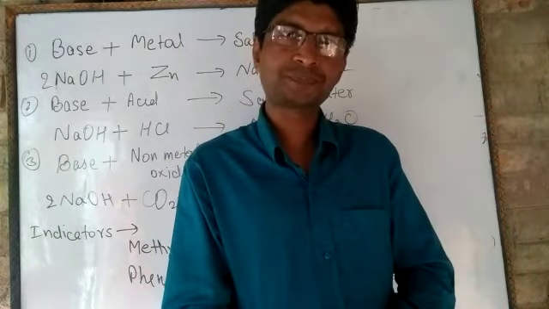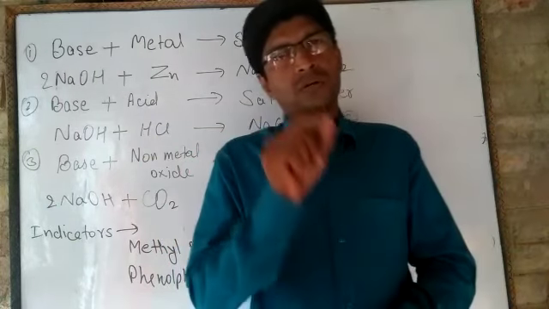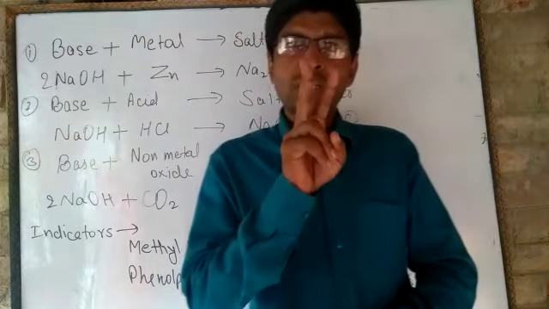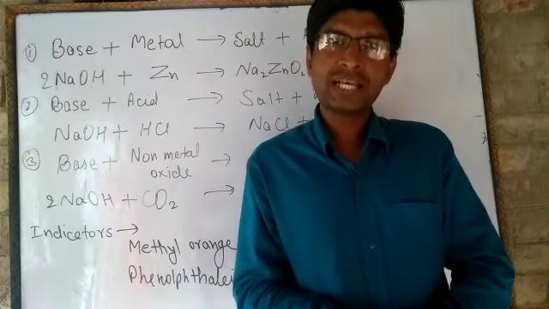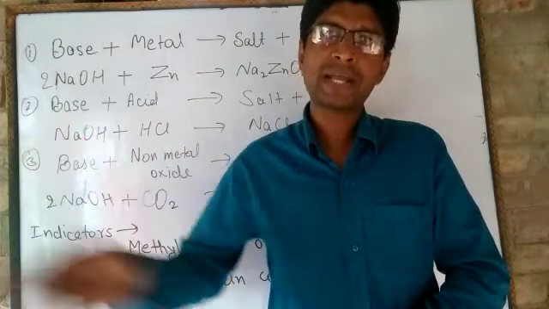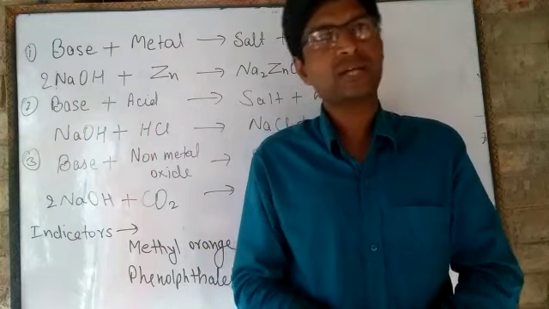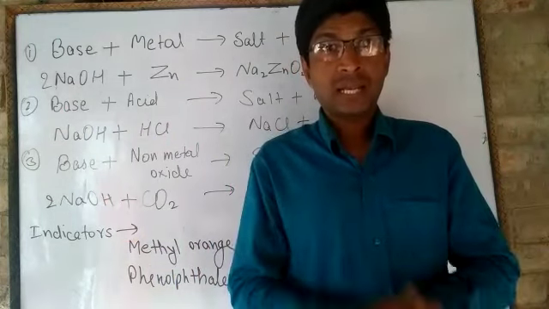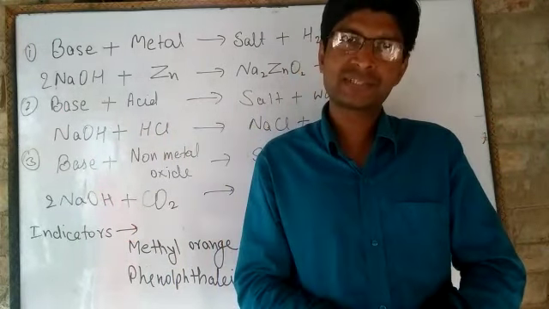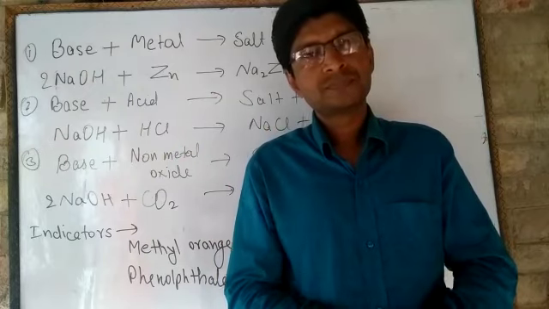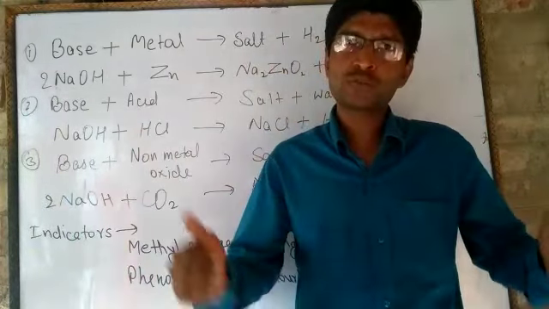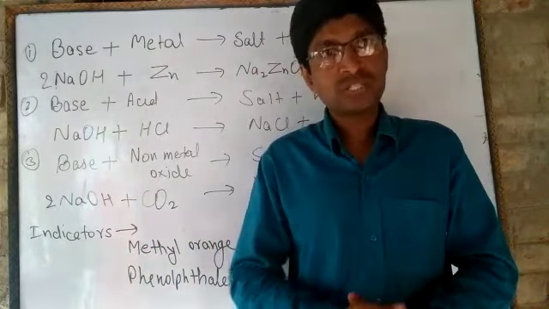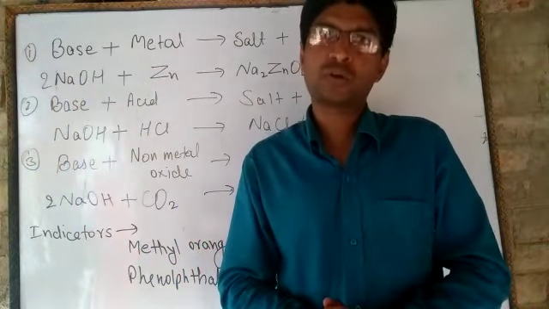Dear students, now we will discuss the physical properties of bases. But before that, on the basis of concentration of hydroxide ions, bases can be classified into two parts: strong bases and weak bases. The basic solution which can produce a large amount of hydroxide ions is called a strong base. In other words, bases which are completely ionized in water and produce a large amount of hydroxide ions are called strong bases.